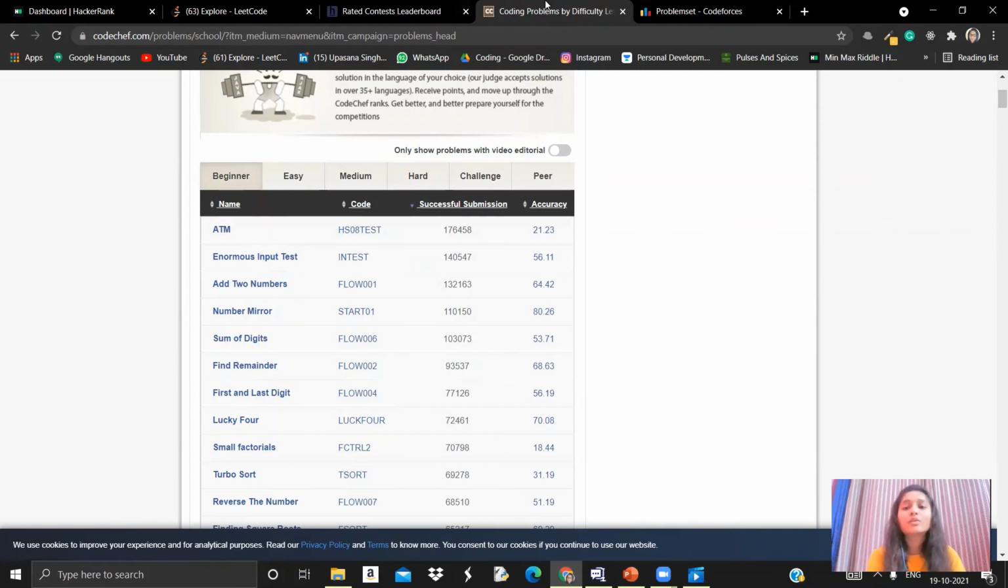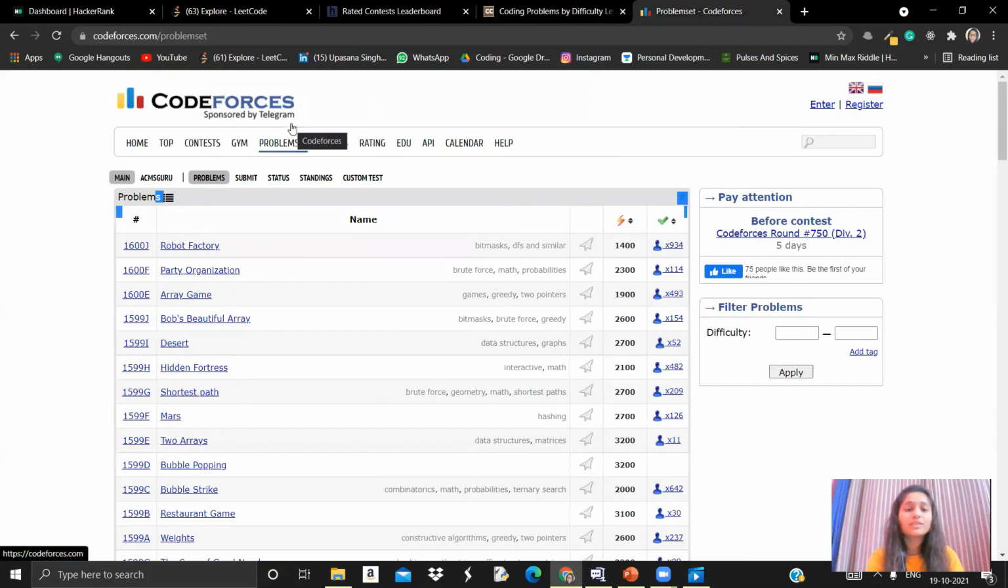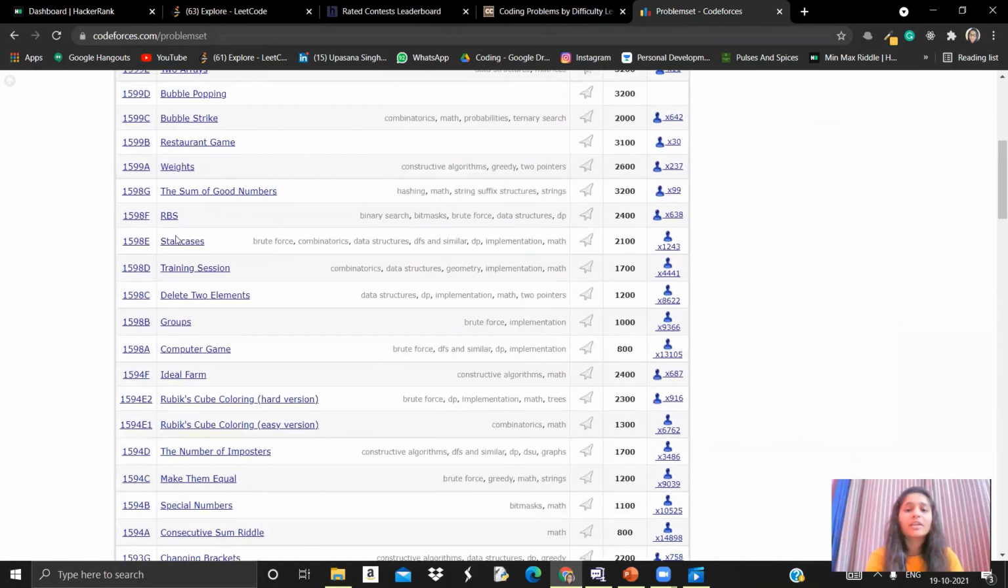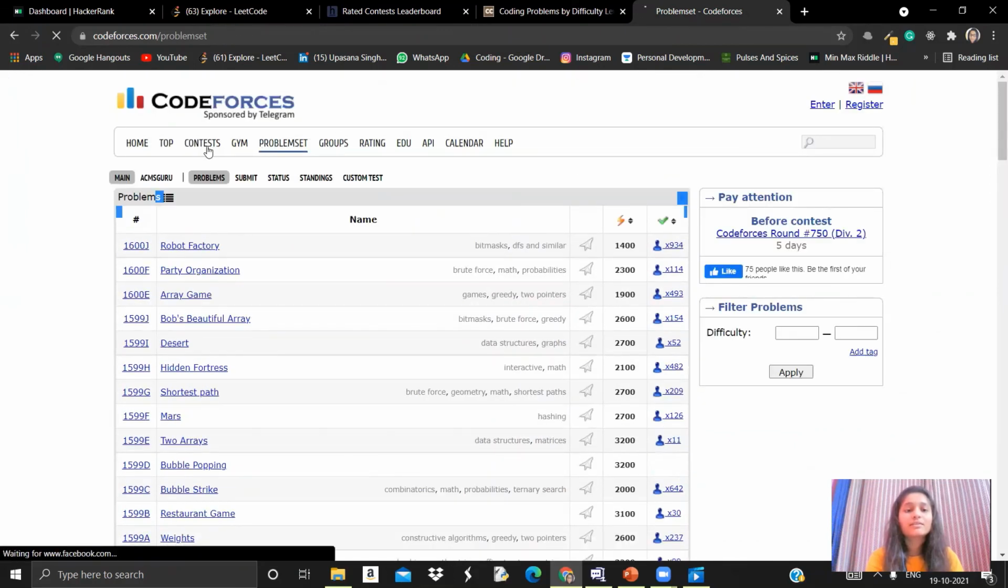And now moving on to Codeforces. The last is our Codeforces. Codeforces is also very good, and the Codeforces rating matters a lot. If you write your Codeforces or CodeChef rating in a resume, it gives a really good impression, and you can easily grab a job in top tech companies. So here is the problem set for Codeforces, and there are many problems given which you can solve. Also, you can participate in the contests going on.